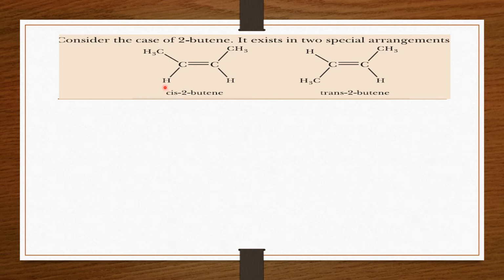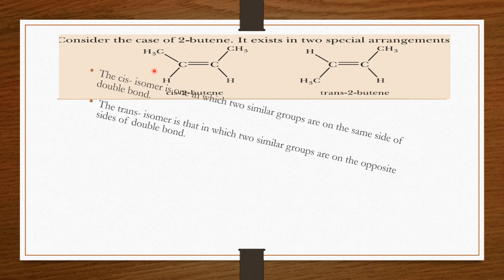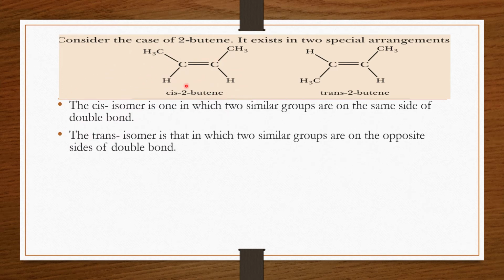Now consider the case of 2-butene, and this 2-butene exists in two spatial arrangements. You can see the arrangement of atoms here, and one is the cis isomer. And what happens in the cis isomer? Two similar groups are on the same side. You can see here the two methyl groups are present on the same side, and two hydrogen atoms are present on the same side. It is called the cis isomer.